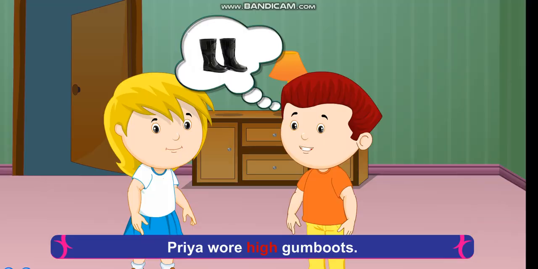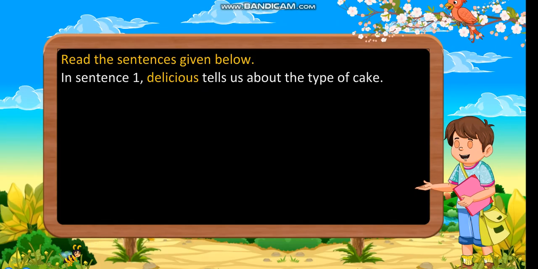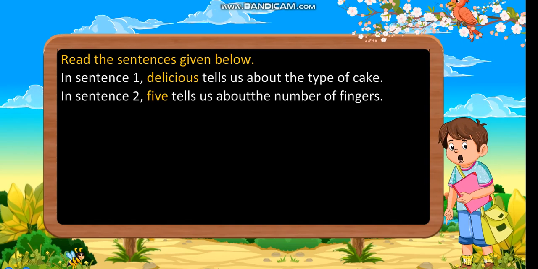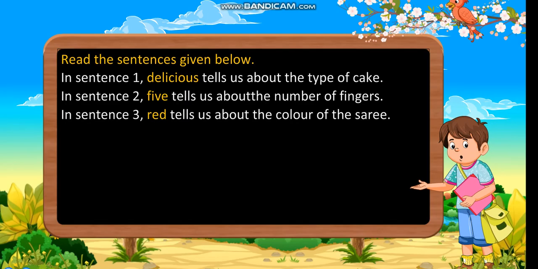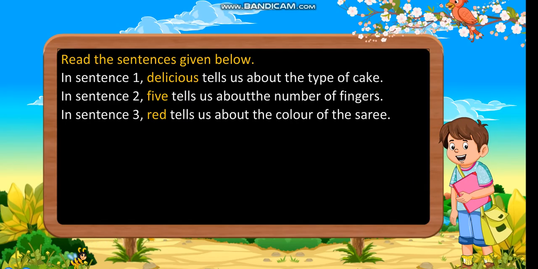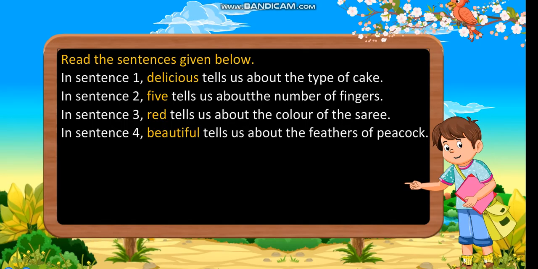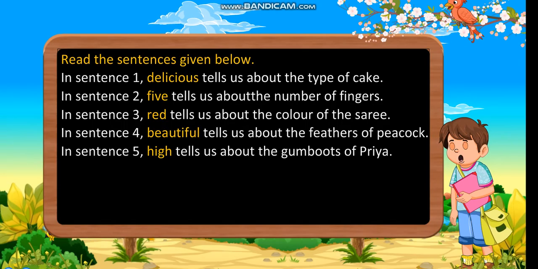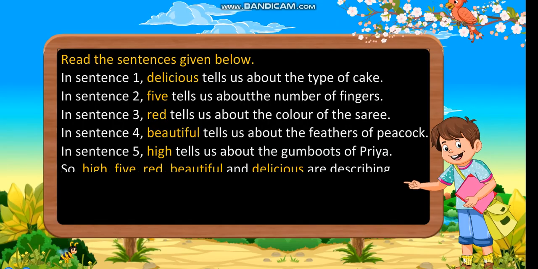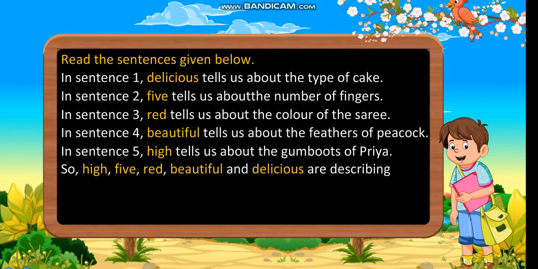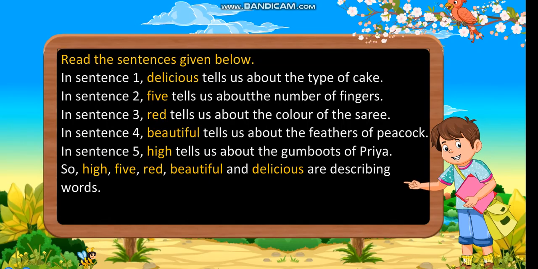Priya wore high gumboots. In sentence 1, delicious tells us about the type of cake. In sentence 2, 5 tells us about the number of fingers. In sentence 3, red tells us about the color of the sari. In sentence 4, beautiful tells us about the feathers of the peacock. In sentence 5, high tells us about the gumboots of Priya. So, high, 5, red, beautiful and delicious are describing words.